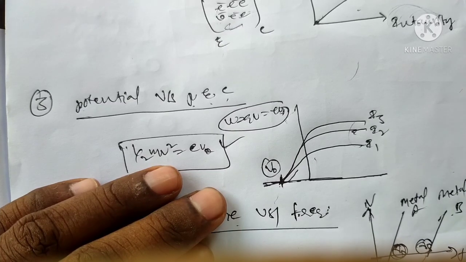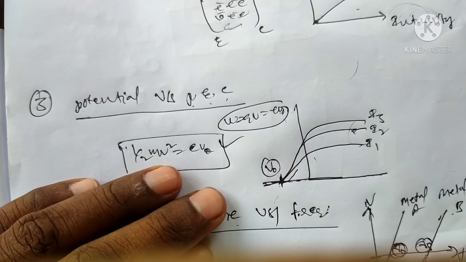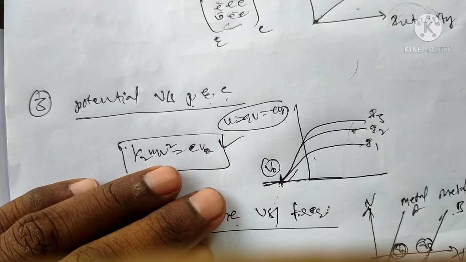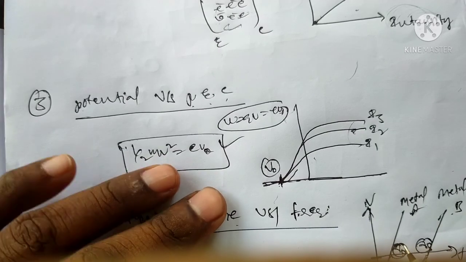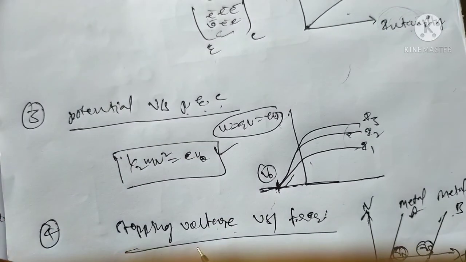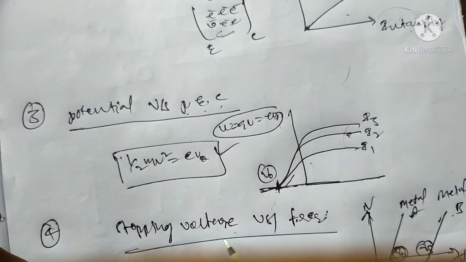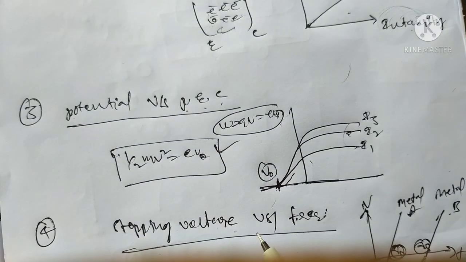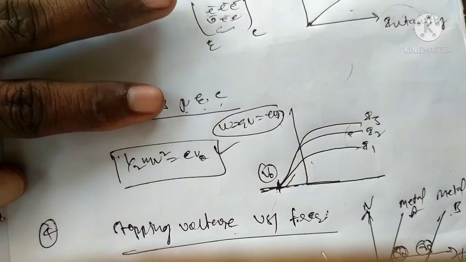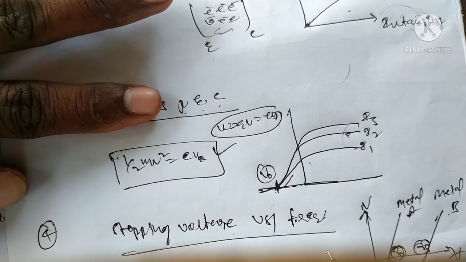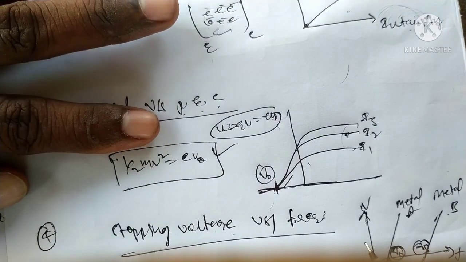The stopping voltage is always negative. From this graph the relation between the stopping voltage and frequency is linear. High frequency gets high stopping voltage. That means the maximum kinetic energy of the photoelectrons varies linearly.